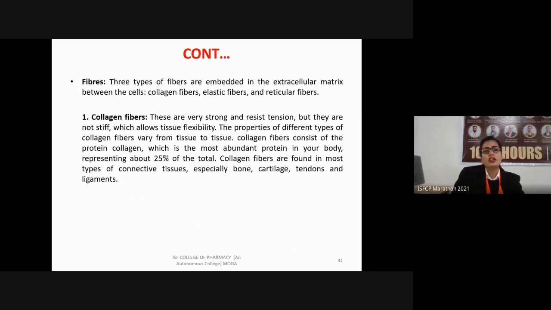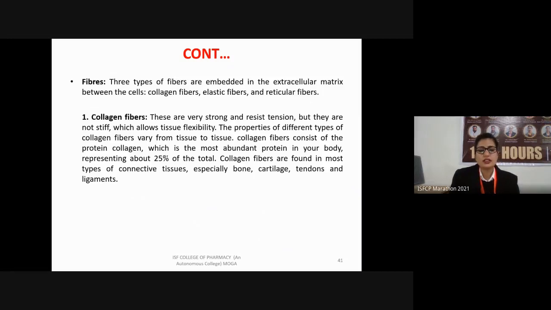So next we have the fibers. The fibers may be of three types: collagen, elastic, as well as reticular fibers. In the next slides, when we discuss the connective tissues, you will see that in each kind of connective tissue various types of fibers are present.